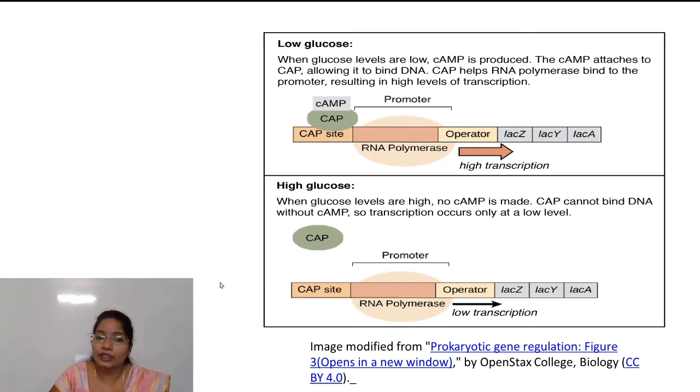Whereas in the second case, when there is high glucose, no cyclic AMP is made. So there is no cyclic AMP and CAP complex, and transcription occurs at a very low level. So when glucose levels are low, it results in a high level of transcription, and when glucose levels are high, it results in a low level of transcription by the regulation of the catabolite activator protein. So these are the two regulators, lac repressor and catabolite activator protein.